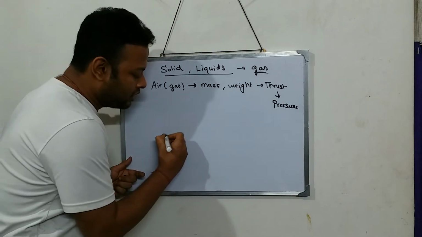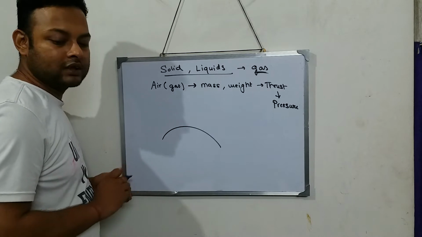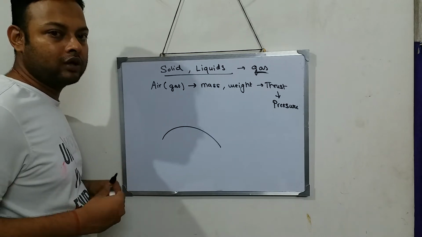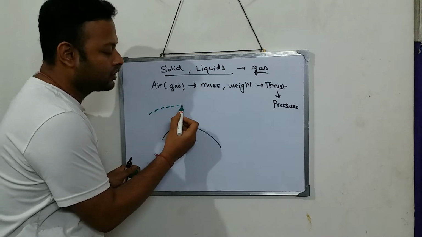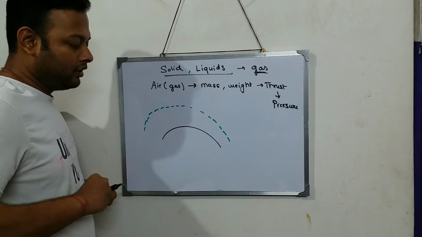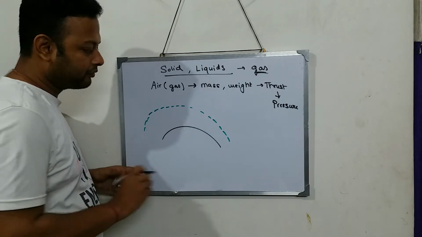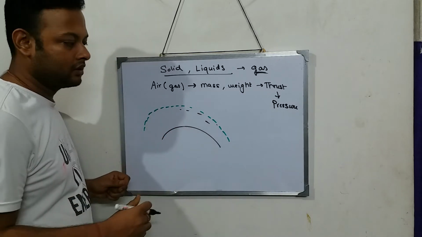Let's talk about this thing. This is our earth. This is the surface of earth. And we know the surface of earth is covered by what? It is covered by the atmosphere. Say this is the atmosphere. This atmosphere has a certain mass.